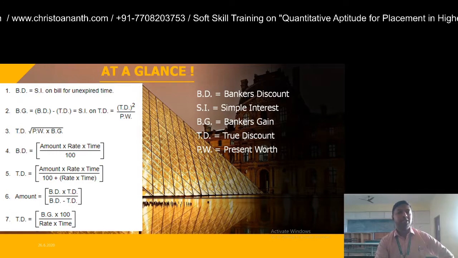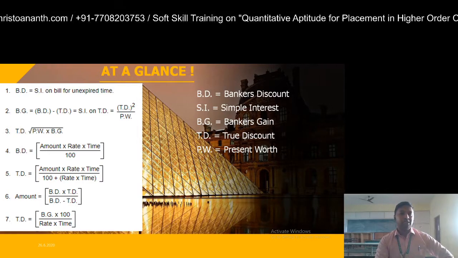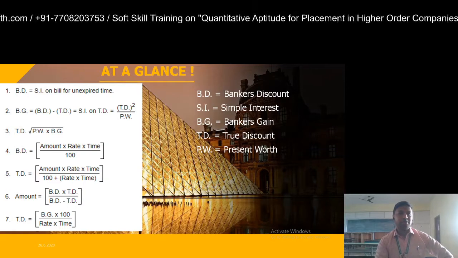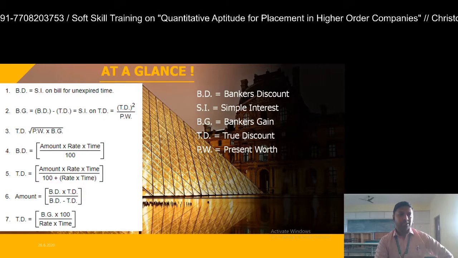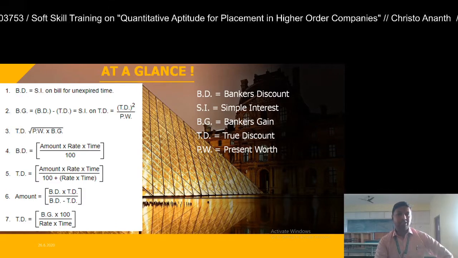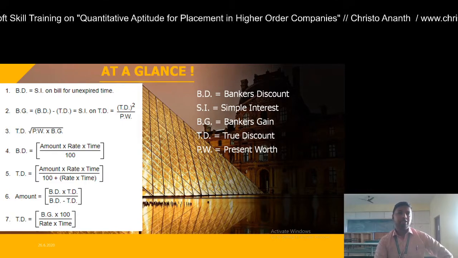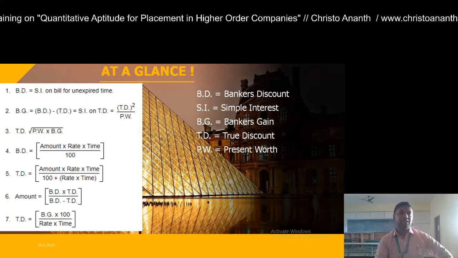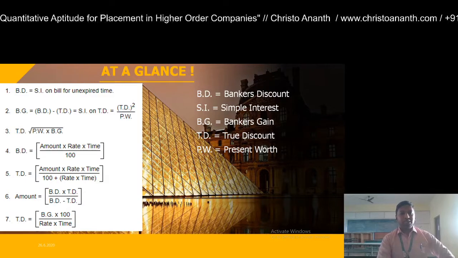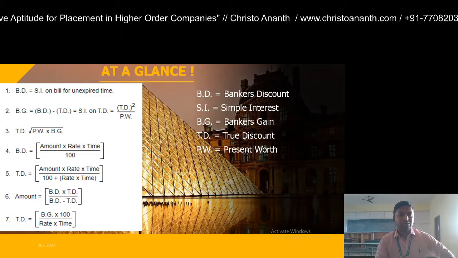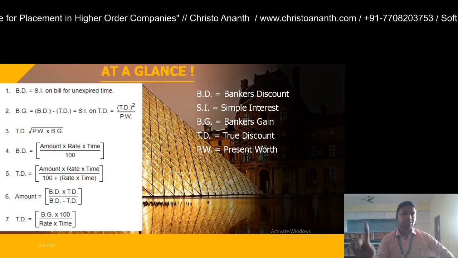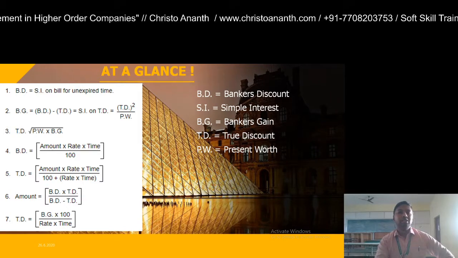So BD is equal to SI on bill for unexpired time, and BG is equal to BD minus TD, which is equal to SI on TD, which is equal to TD the whole square by PW.